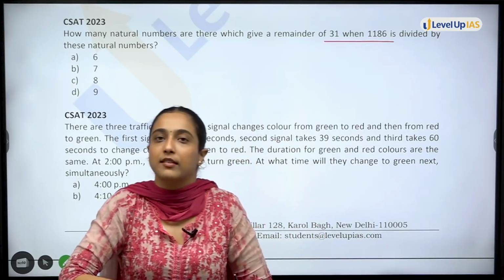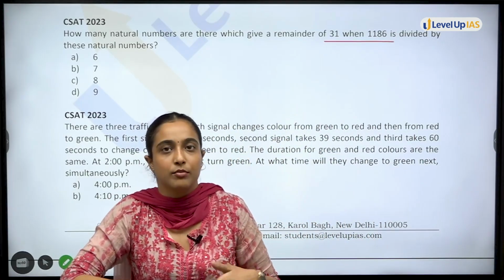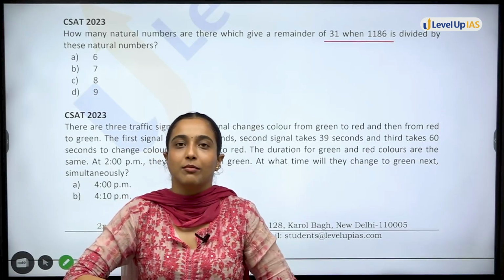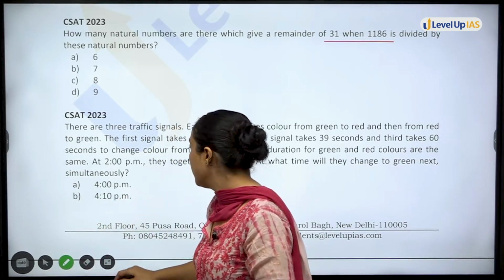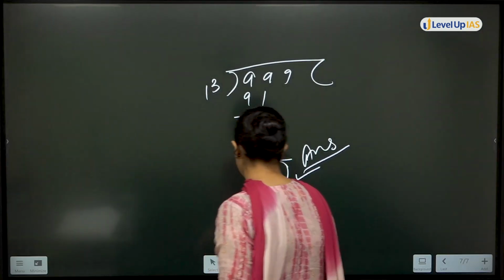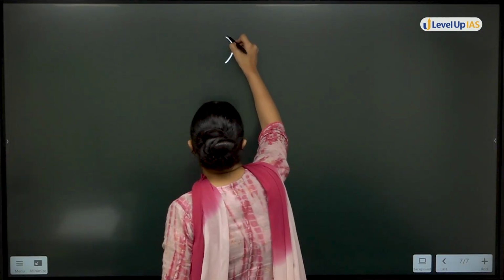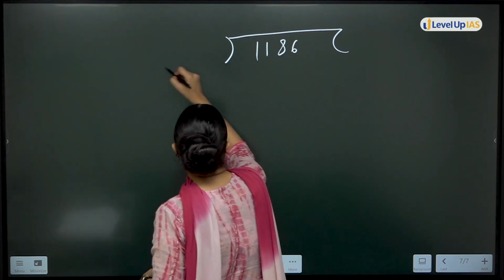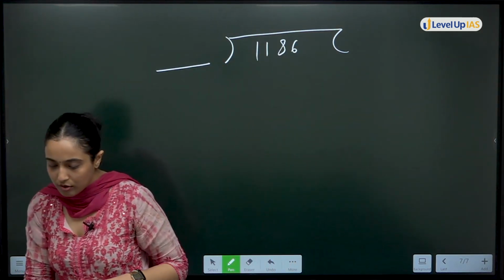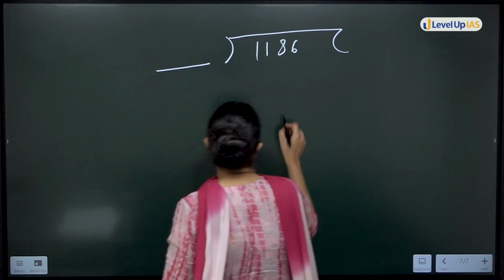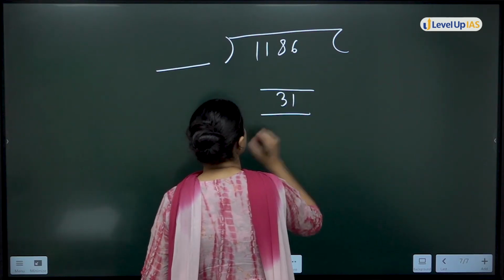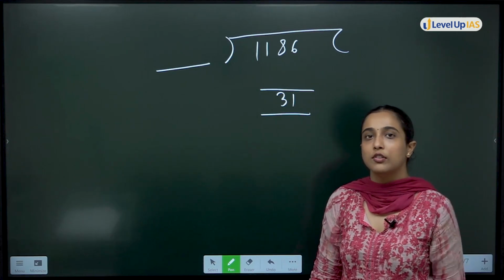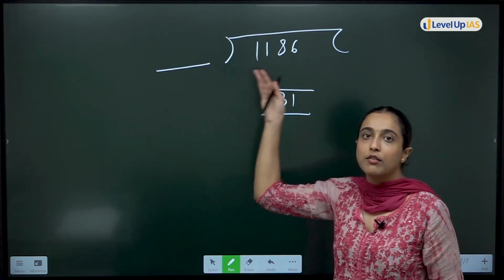अब देखो, as I said earlier, examiner will try to make things complicated. We will go back to our comfort zone. हमें comfortably क्या आता है? Drawing करनी. हम क्या करेंगे? We will draw. I know I have to find 1186 should be divided by some number and it should give me remainder 31. ठीक है? We know how to do this. We know how to do division also. ठीक है? So we will go back to our comfort zone.